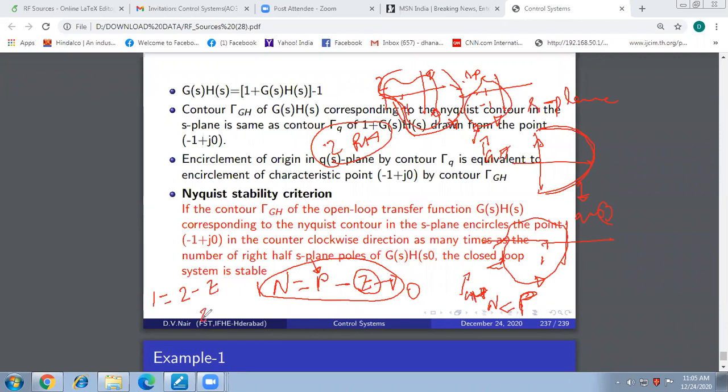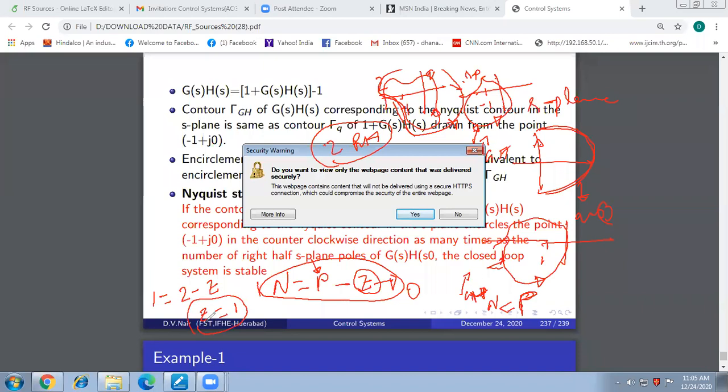So from this, what is Z equal to? You have to solve this equation to get Z. What is Z equal to from this equation? 1. That means how many poles are there in the right half of the S plane? Closed loop poles. 1. Z is the right half closed loop poles, right?